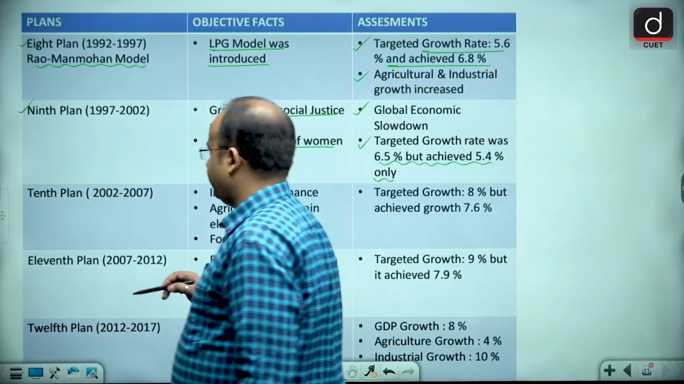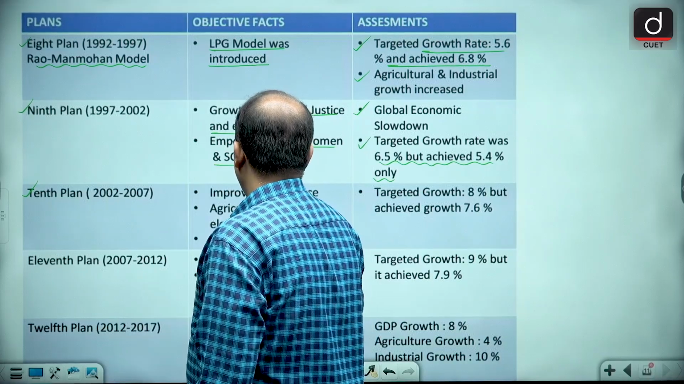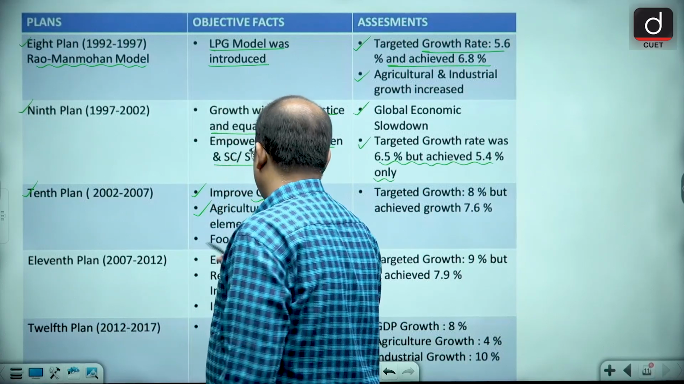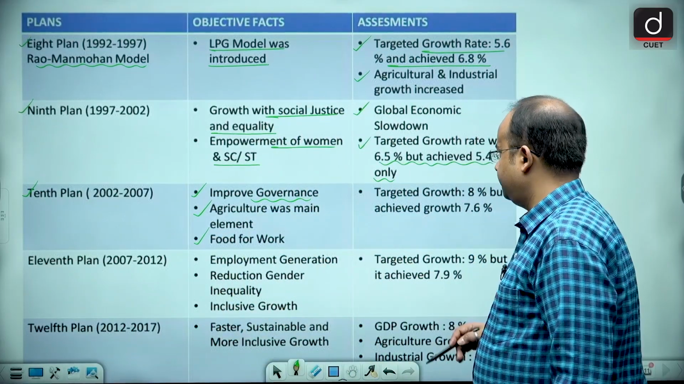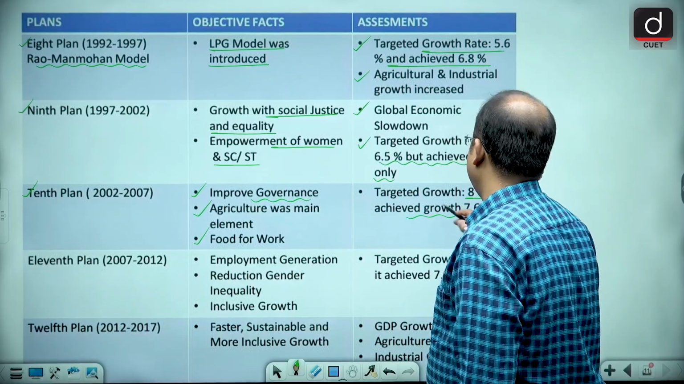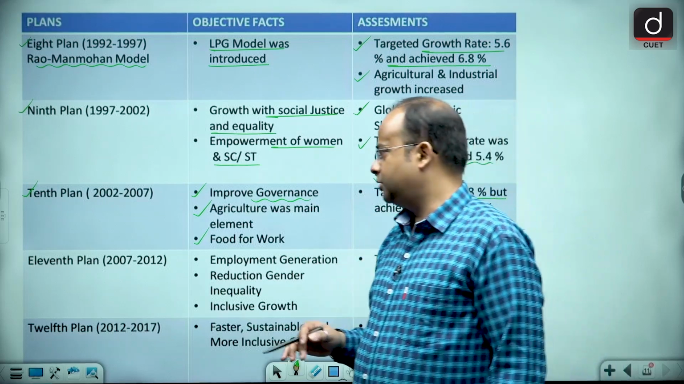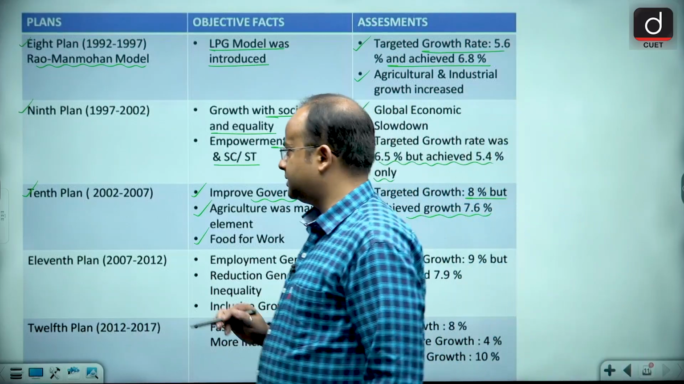Next we have the 10th 5-year plan, from 2002 to 2007. Improved governance was in the objective. Agriculture was the main element, and food for work, Kaam ke badle anaj. The target growth rate was 8%, but it achieved only 7.6%. So it fell short by 0.4%, and you can say it was partially successful.